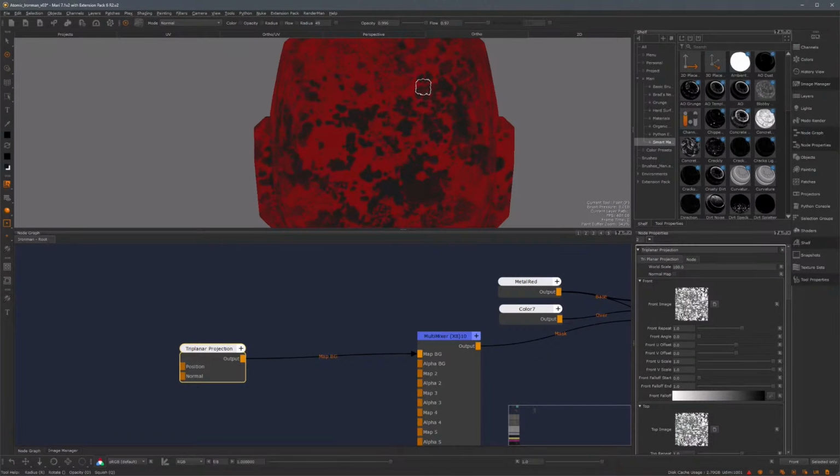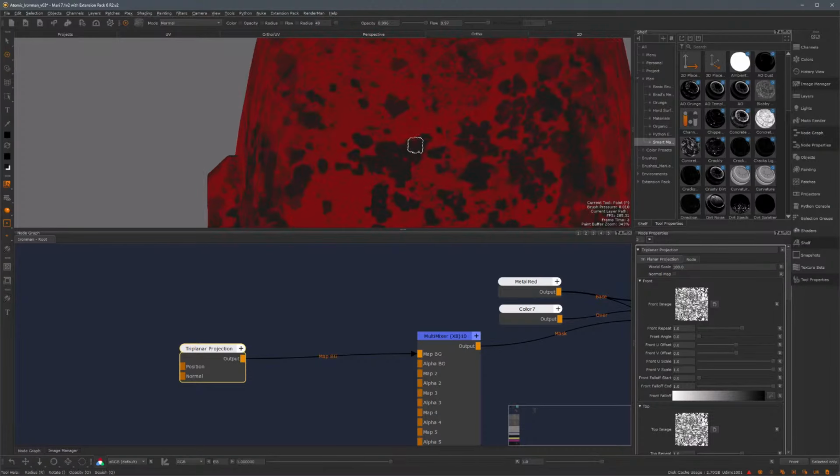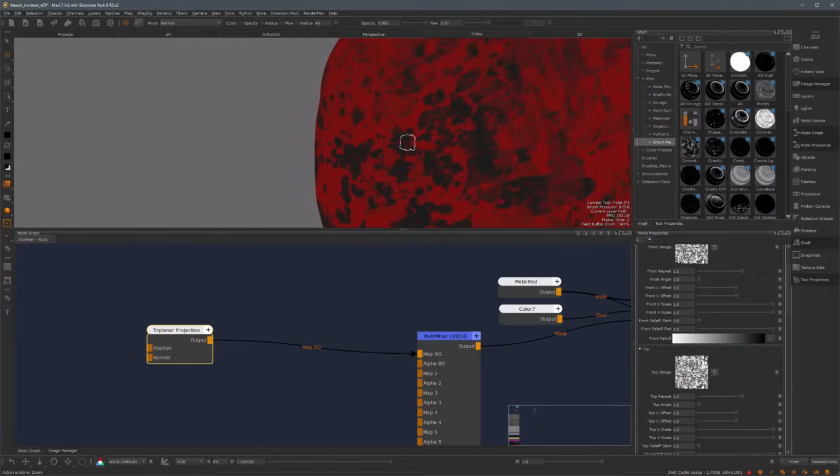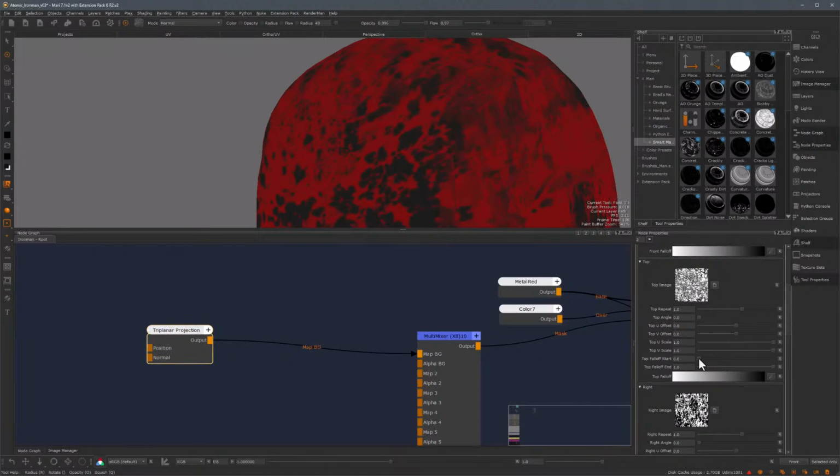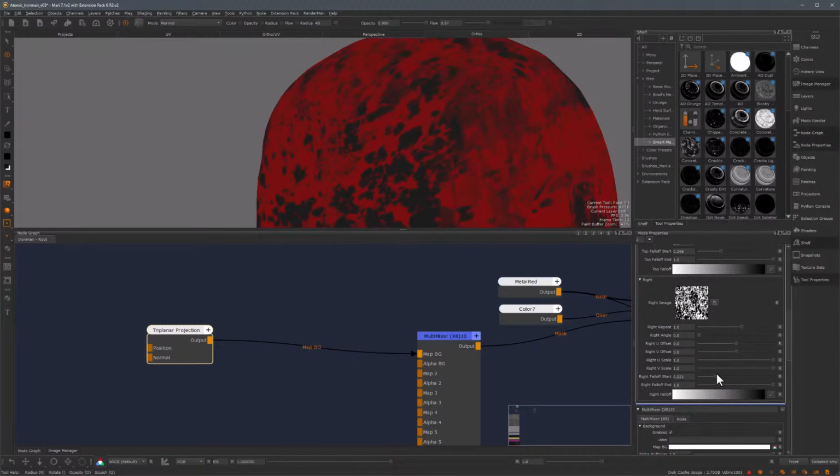But remember, we want to put the curvature map on top of this. So I'm mostly interested in this breakup to be a fine breakup because it's going to get mostly cut out by the curvature map. So in the triplanar projection node, I want to get rid of some of this blending, and I'll do that just by playing with the falloff start and the falloff end in here. So let's just try and get something that's a bit nicer, not so stretchy, something like that.